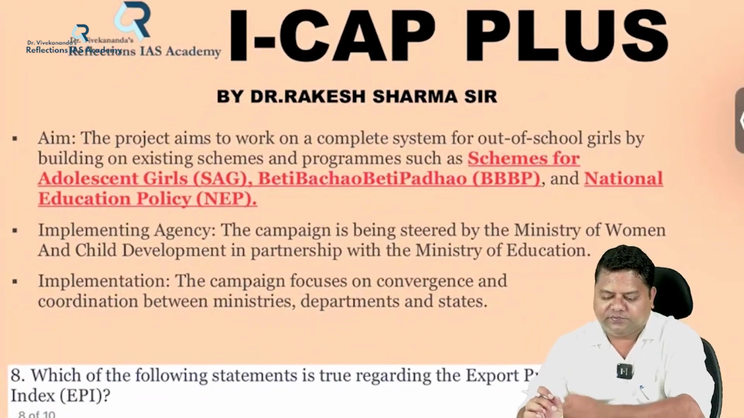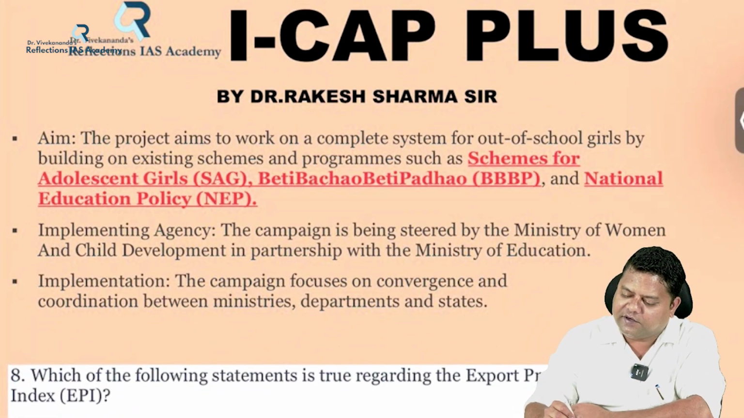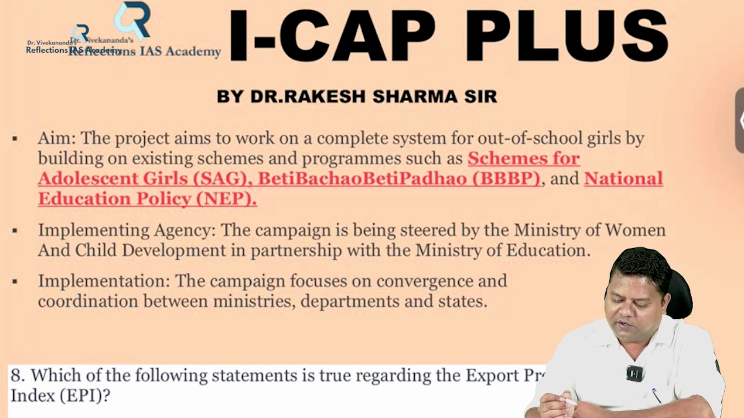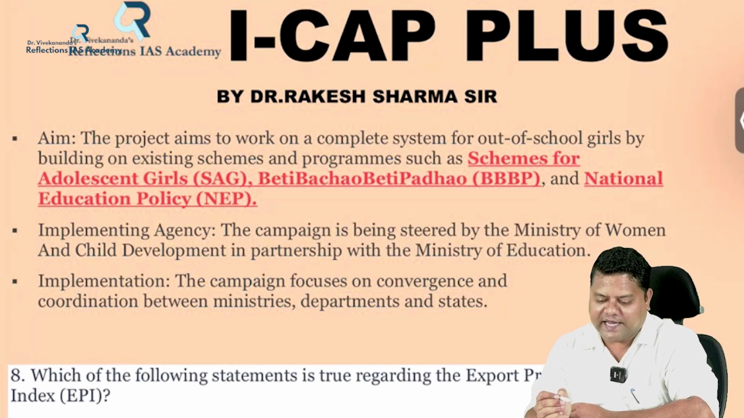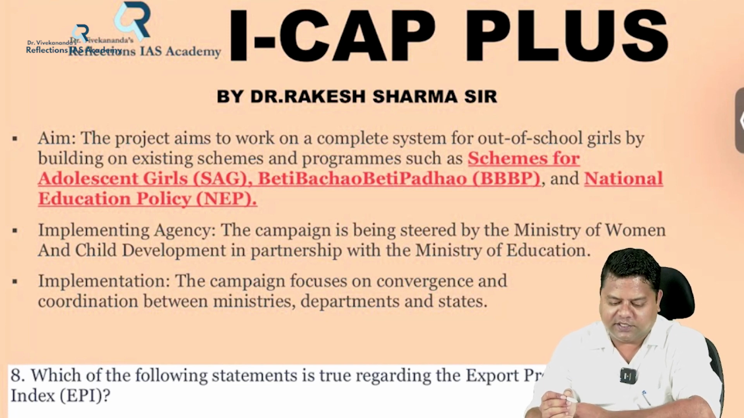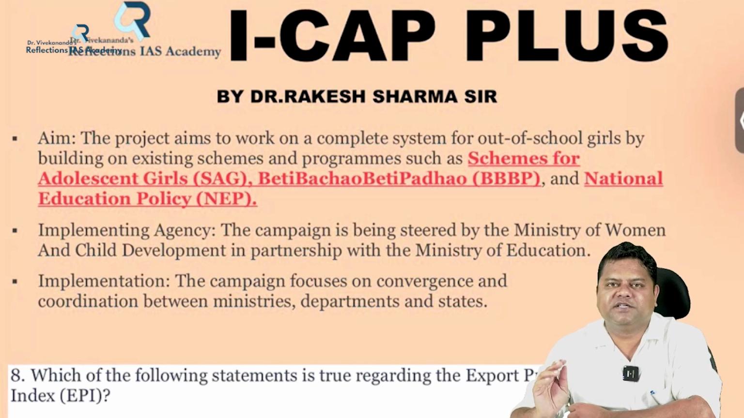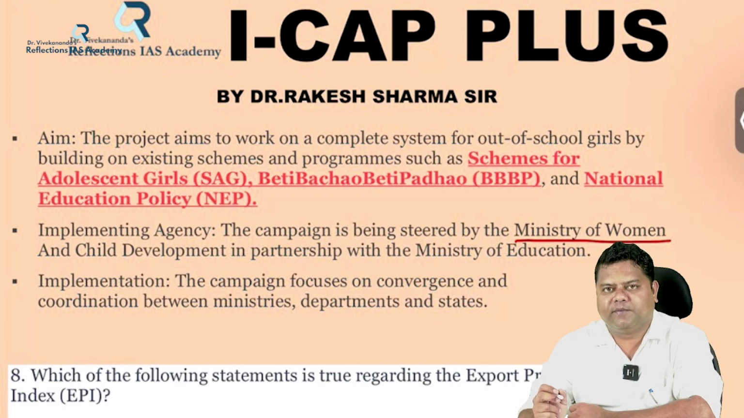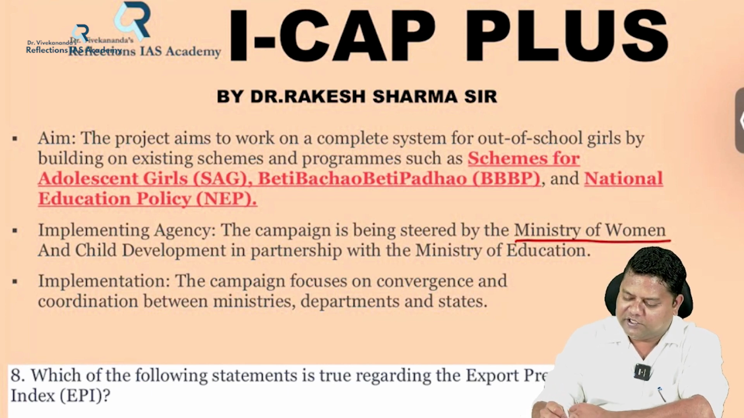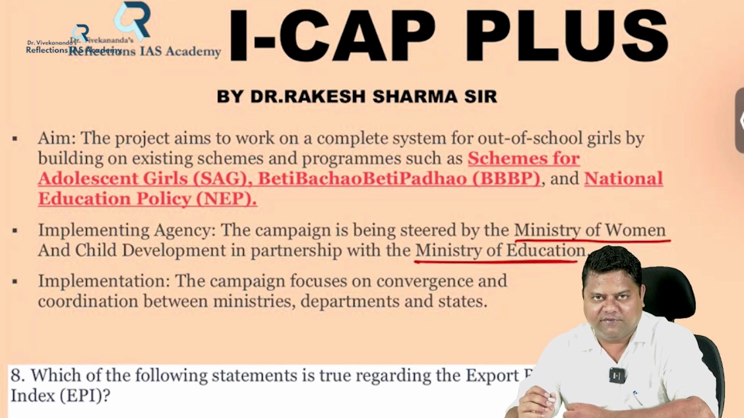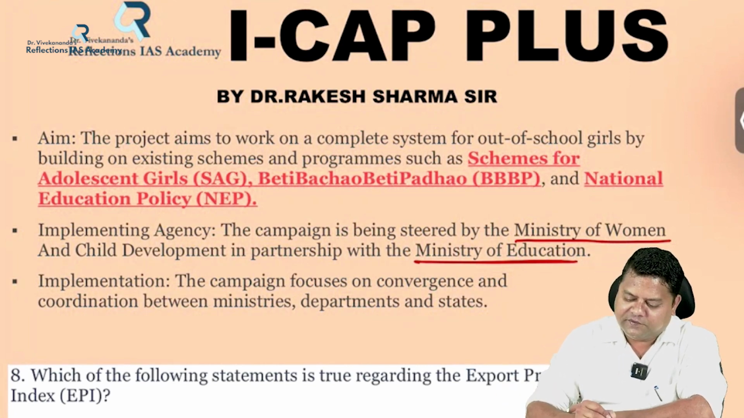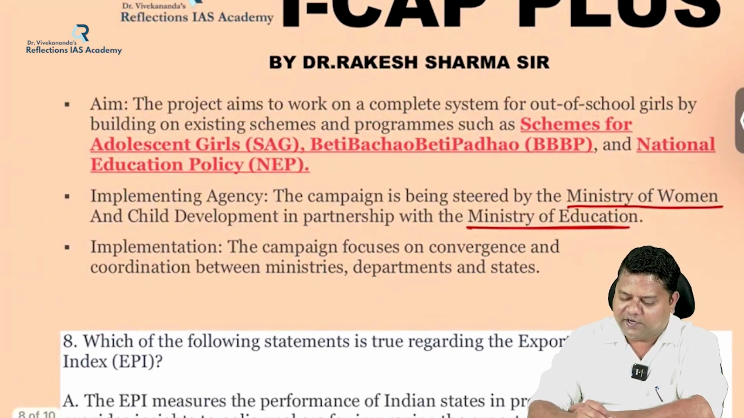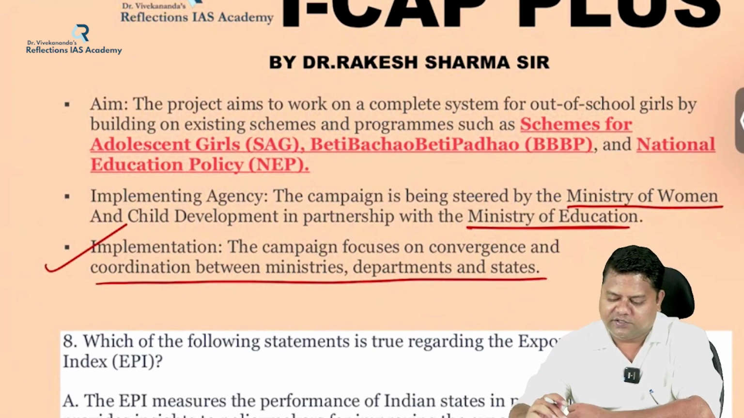And its aim is to work on a complete system for out of school girls by building on the existing schemes or programs like Beti Bachao, Beti Padhao, schemes for adolescent girls, SAG program, and national education policy, etc. And the implementing agencies for this scheme are two ministries, a joint collaboration of Ministry of Women and Child Development along with the Ministry of Education. If at all any other ministries are given, that statement will be wrong. So this focuses on convergence and coordination between ministries, departments and states. So this is about this question.